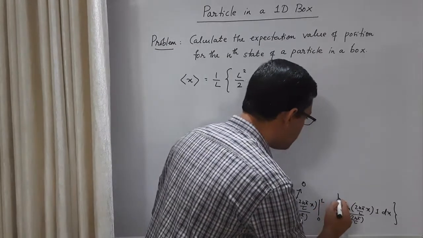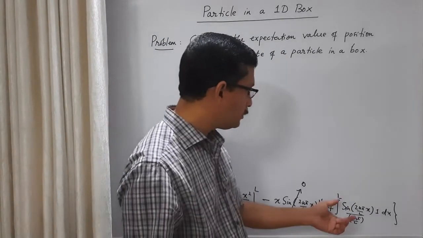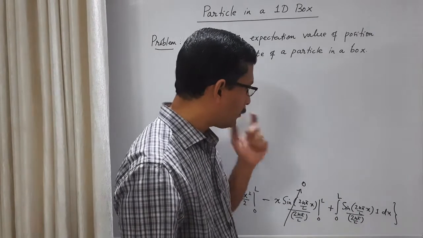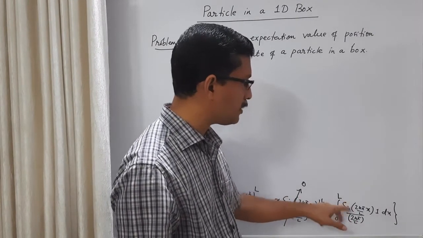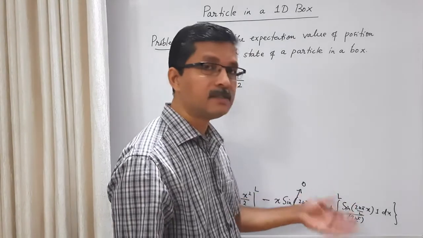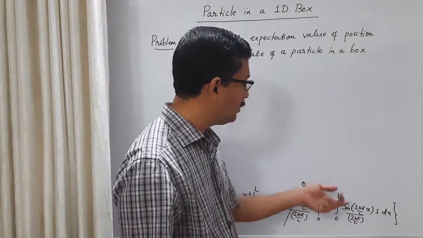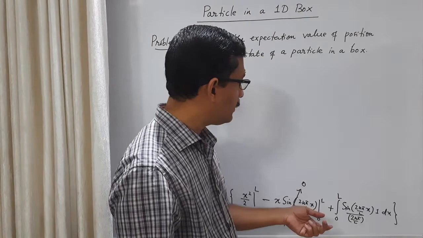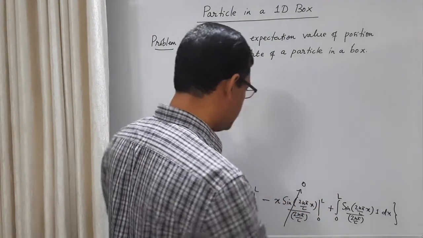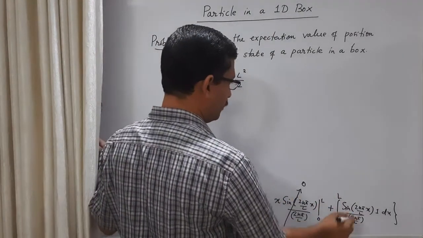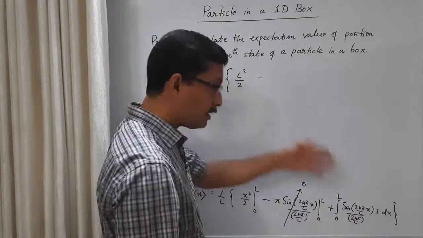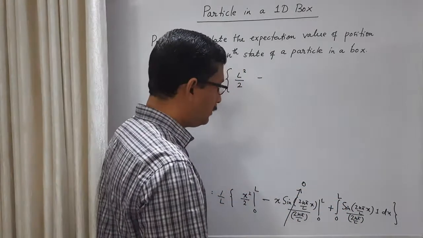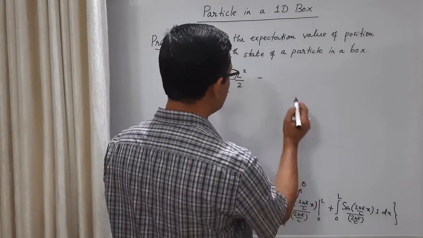This integration is from 0 to L. So you have to do this integration. When you do it, you get a cos function. The integral of sine theta is minus cos theta, so actually there is a minus sign.